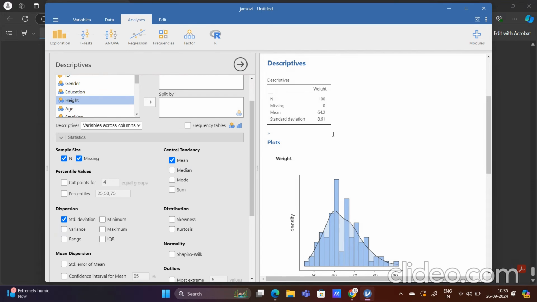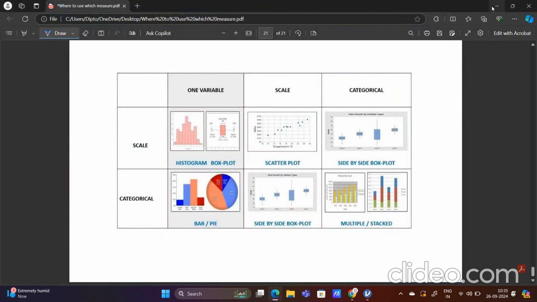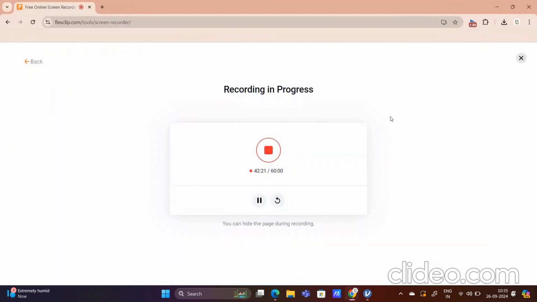Now, how to plot the box plot? Let me clear the concept before going into that. Let me see whether my screen recording is working. Yes, it is working.